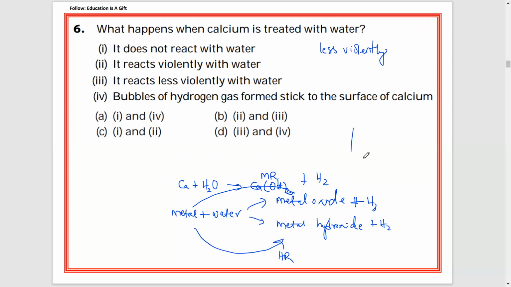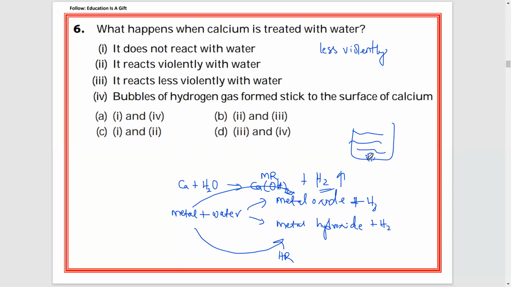Now you see guys, if you take a beaker and some water, and try to drop a small piece of calcium, you see that calcium will first sink down. When calcium reacts with water, it will produce calcium hydroxide. At the same time, gas is produced, which you can observe is hydrogen gas. In water, the gas will be in the form of bubbles. Those bubbles will stick to the surface of the calcium.